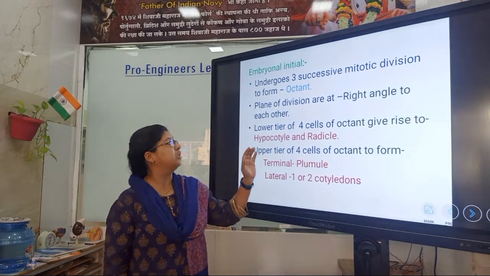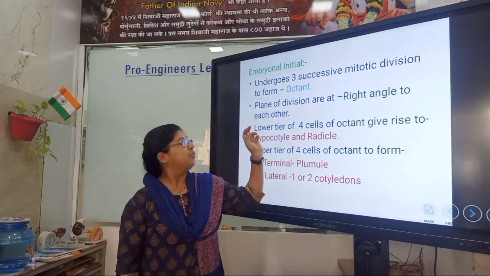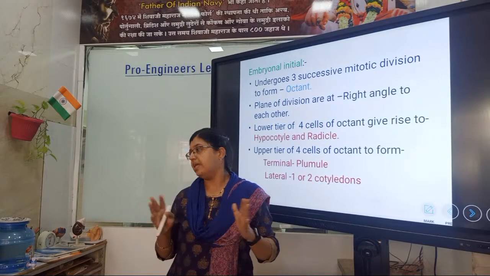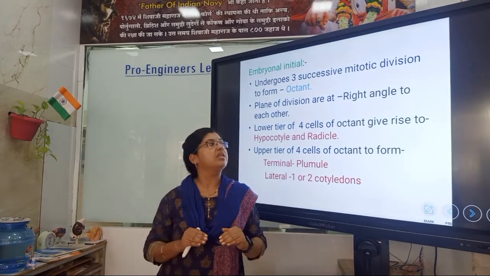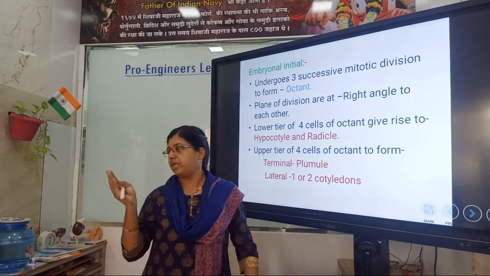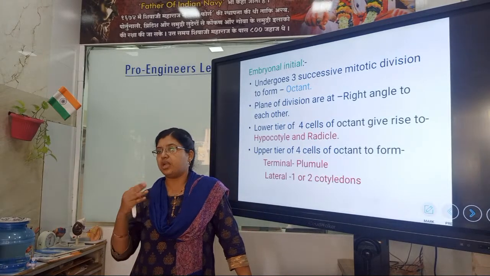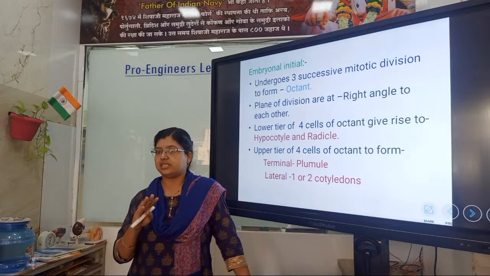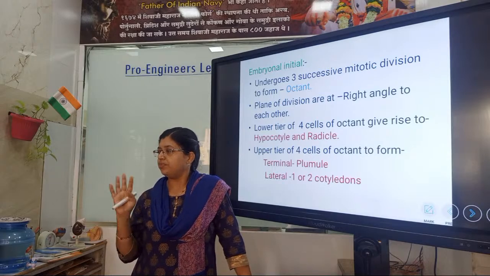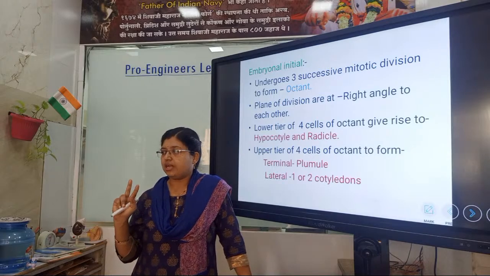The planes of division are at right angles to each other. The lower tier of the octant gives rise to four cells, which give rise to the hypocotyl and radicle.